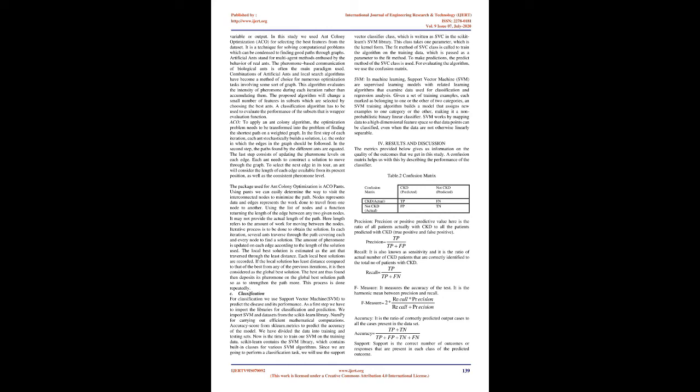Combinations of artificial ants and local search algorithms have become a method of choice for numerous optimization tasks involving some sort of graph. This algorithm evaluates the intensity of pheromone during each iteration rather than accumulating them. The proposed algorithm will change a small number of features and subsets which are selected by choosing the best ants. A classification algorithm has to be used to evaluate the performance of the subsets, that is wrapper evaluation function. ACO. To apply an ant colony algorithm, the optimization problem needs to be transformed into the problem of finding the shortest path on a weighted graph. In the first step of each iteration, each ant stochastically builds a solution, i.e.